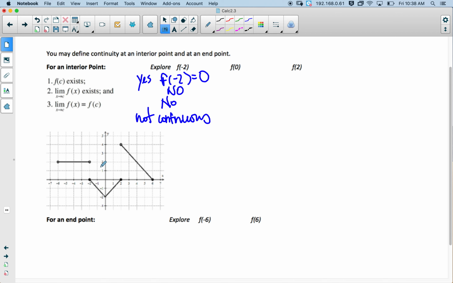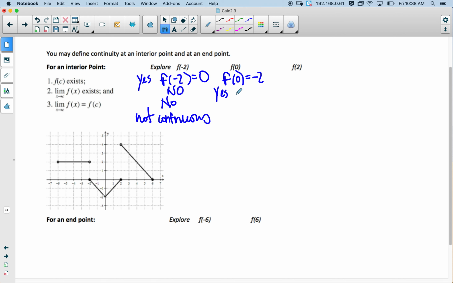Okay, let's try f of 0. So that's right here. So f of 0 is equal to negative 2. And the limit from the left is -2, and the limit from the right is -2. So yes, it exists.